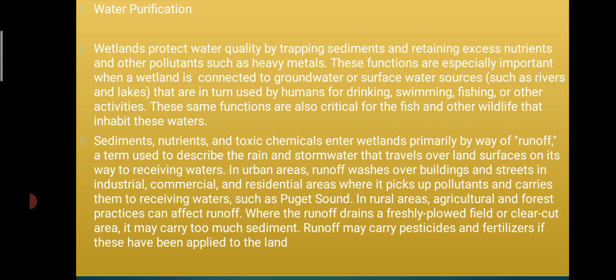Where runoff drains freshly plowed fields or clear-cut areas, it may carry too much sediment. Runoff may carry pesticides and fertilizer if they have been applied to the land.